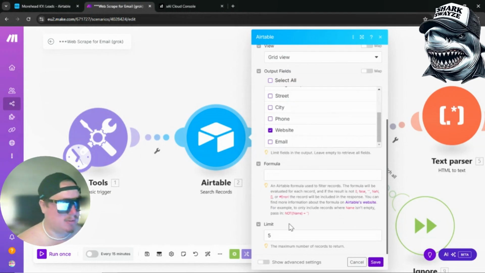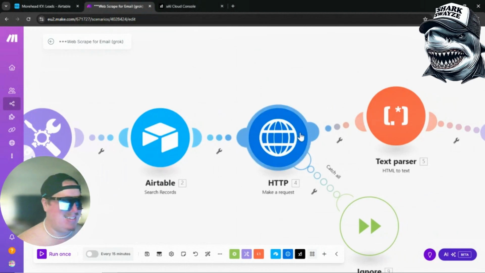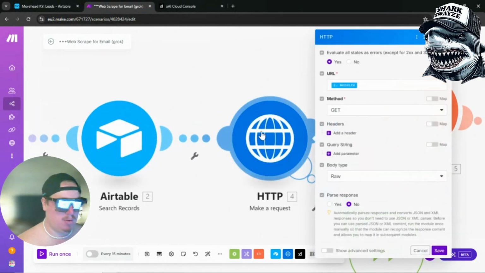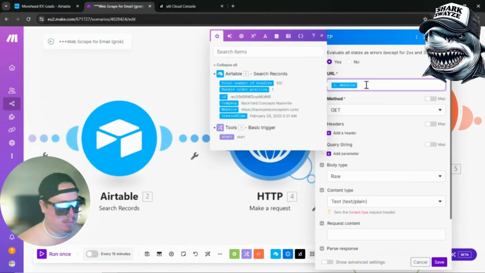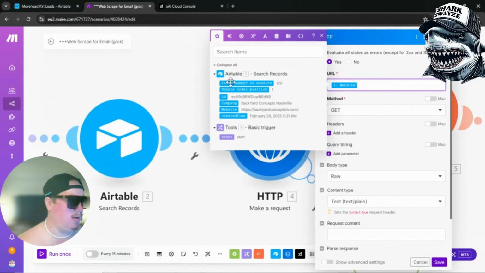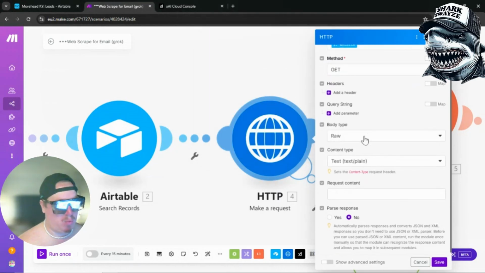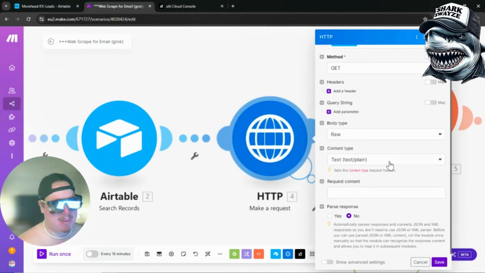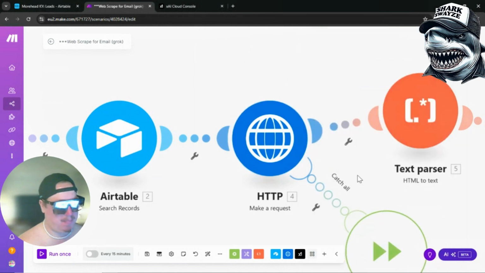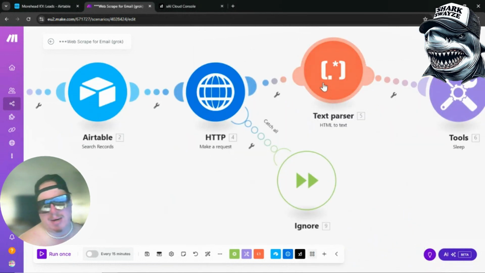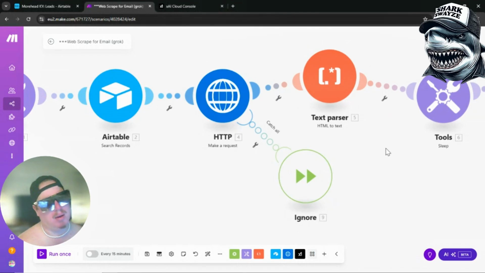We want to scrape this website for the email addresses. Then you're going to add an HTTP Make a request module. And then for the URL, you're going to get it right here back from the Airtable under website. So just add that there. You want body type raw, content type text. Once you run this a few times, you're going to start running into errors, like you don't have a website or the website doesn't work, whatever. Just do a catch all, ignore all errors, and then that will go there.